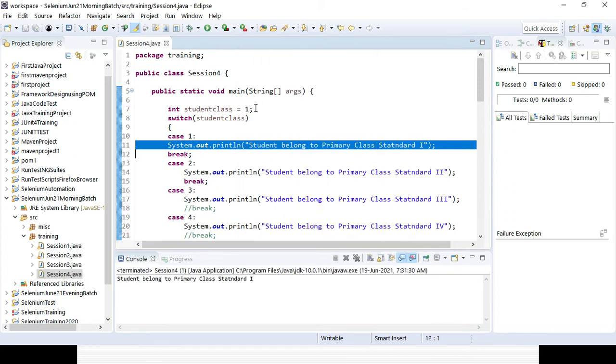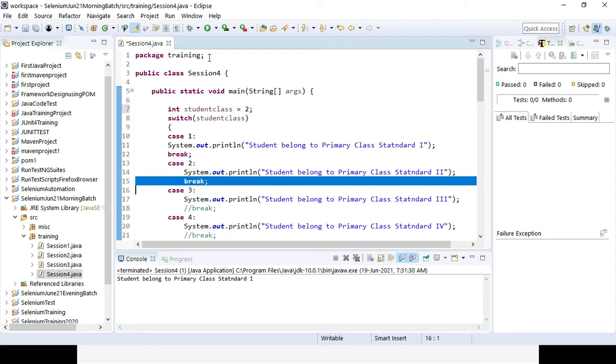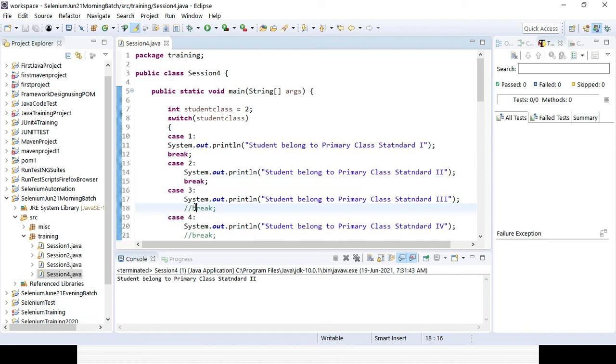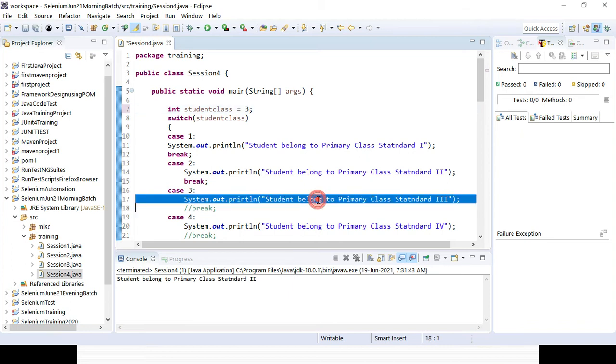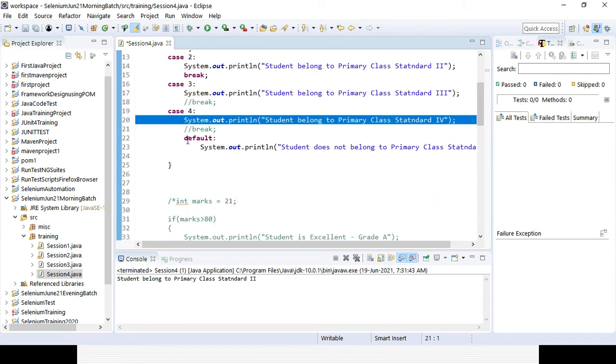Okay. Similarly for the second one, there is a break statement also. So it will only print that part, because after that the loop is getting break, the switch statement is getting broken. But for the third part, I have commented all the breaks. So if you want to check for the third one, definitely that part will be printed out. After that, the next one will also be printed, and the default will also be printed, because there is no break, right? We are not breaking any loop.